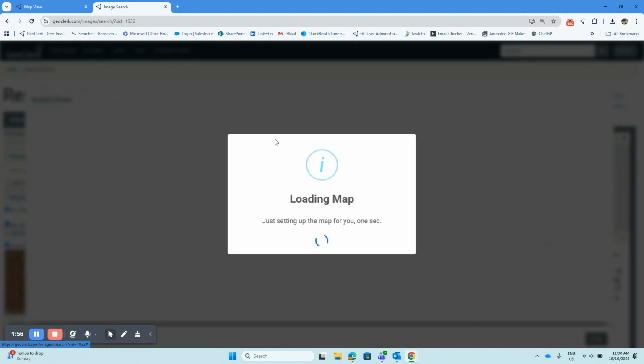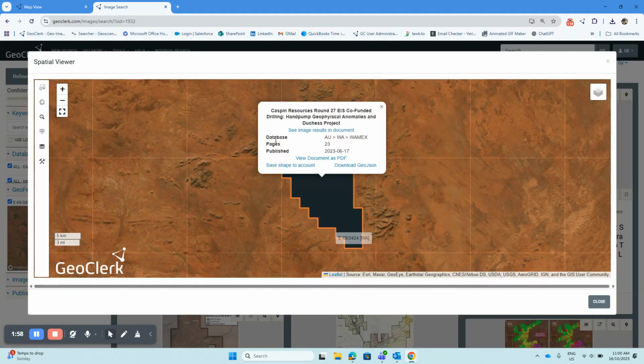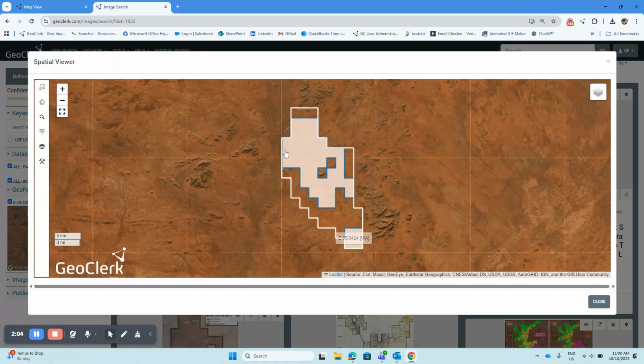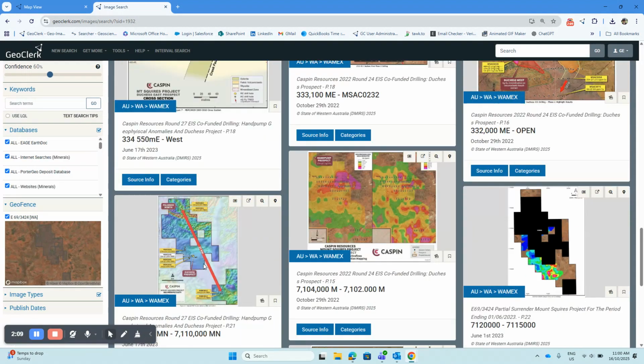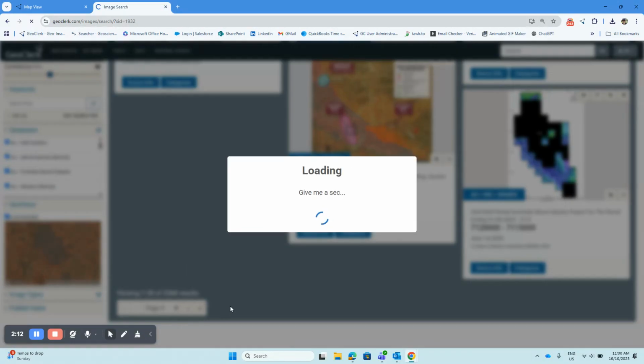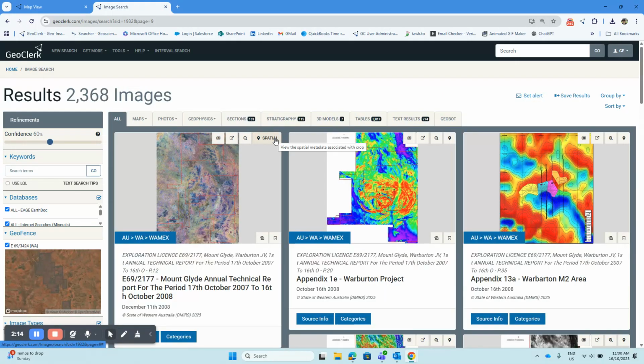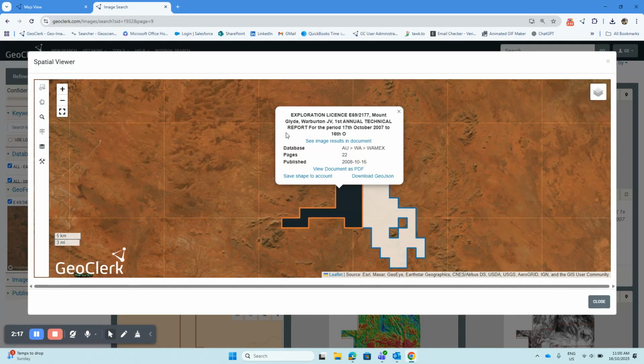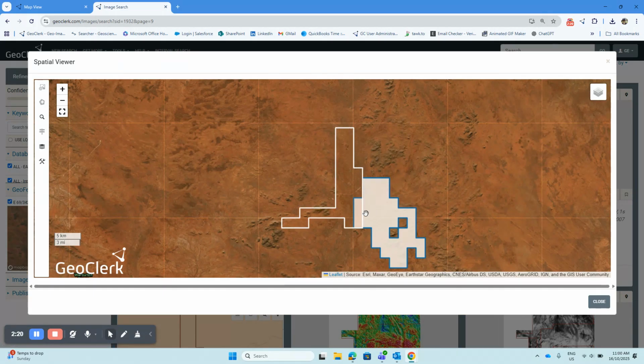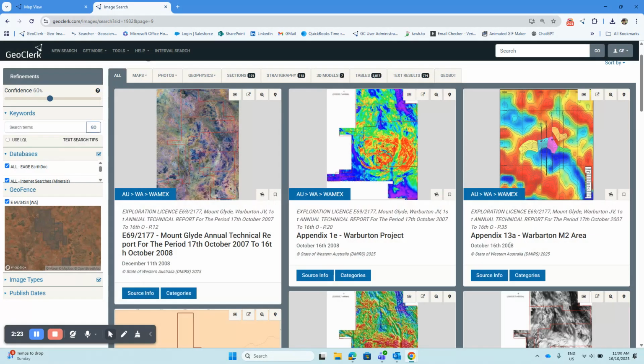and those that are more regional or continent-wide documents will be at the end of the list. So if I click on the spatial button next to the first image, it shows me the shape for the document that it's come from, and you can see that now that is pretty much covering the area that I was searching. If I go down the bottom of the list, jump down a few pages, and then click on one of the other shapes at random, you can see that it's less relevant now to the shape I was searching. It just clips that area. And the further down the list I go, the less relevant those shapes are to the area I was searching. So GeoClerk helps to get you the information hopefully you're seeking quickly and puts it at the front.